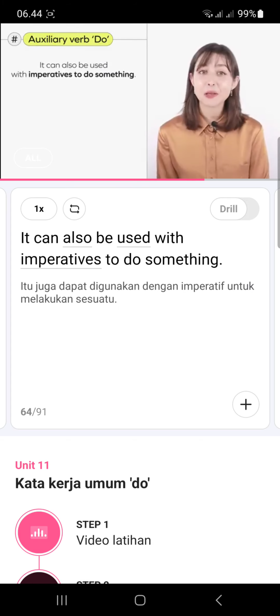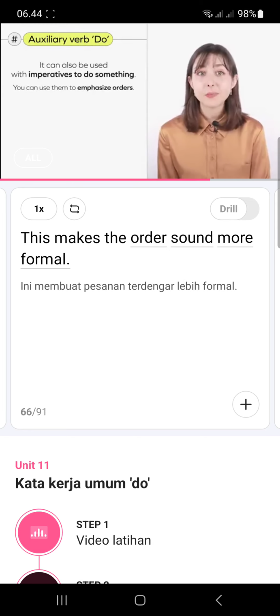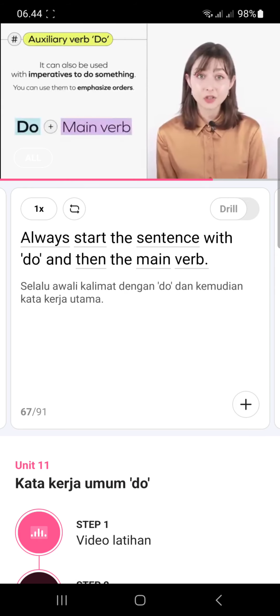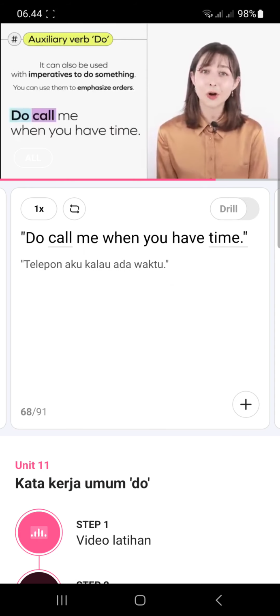It can also be used with imperatives to do something. In other words, you can use them to emphasize orders. This makes the order sound more formal. Always start the sentence with do and then the main verb. Do call me when you have time.